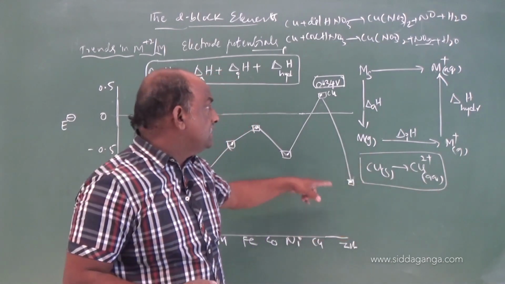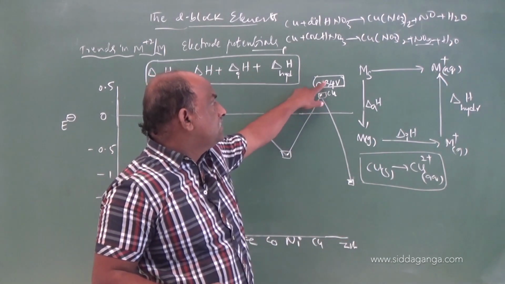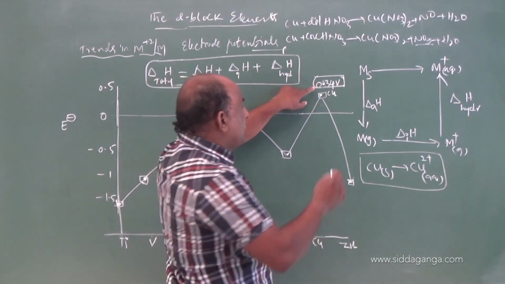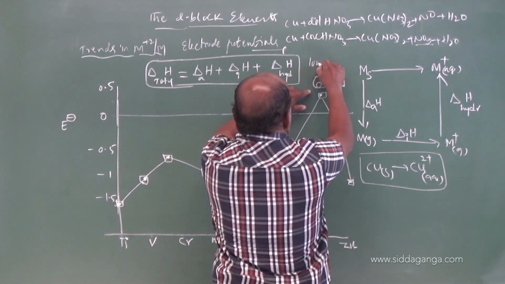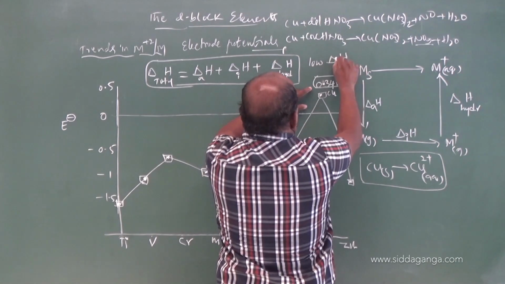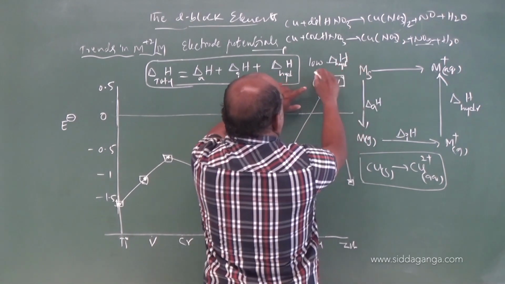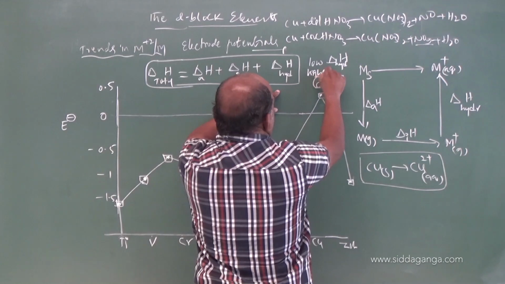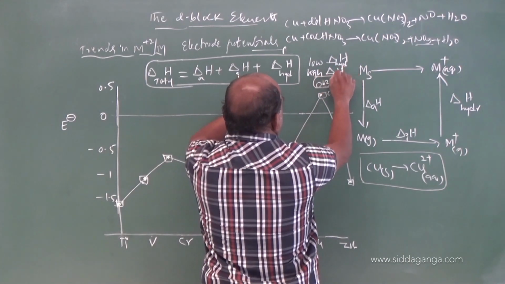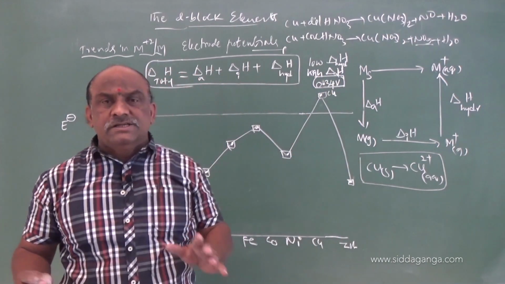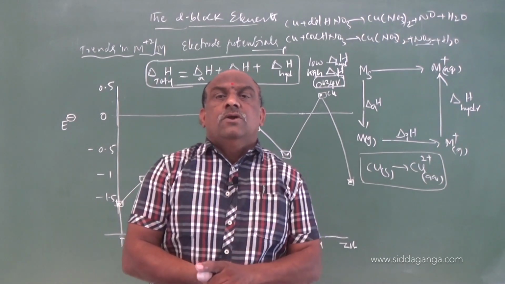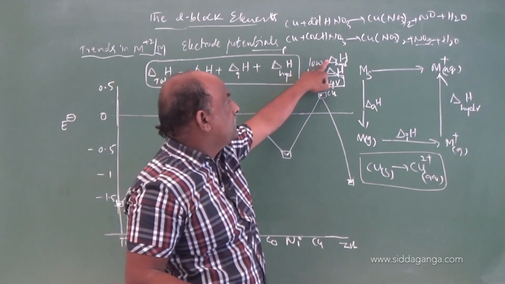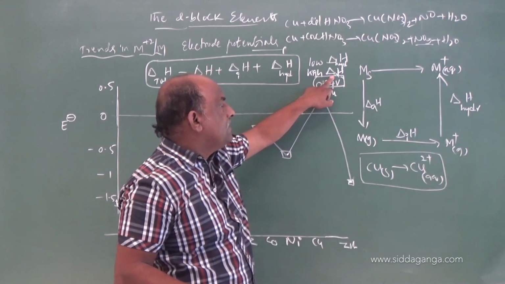Due to that reason, copper's electrode potential is 0.34. You should make a note here: low enthalpy of hydration and high enthalpy of atomization. These points are very important, my dear students.